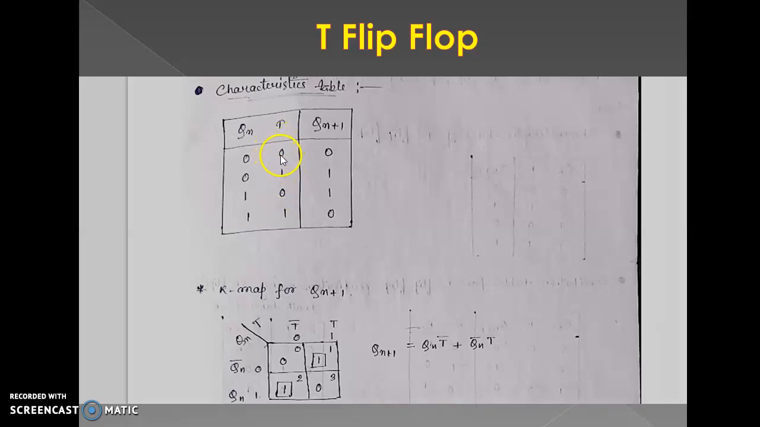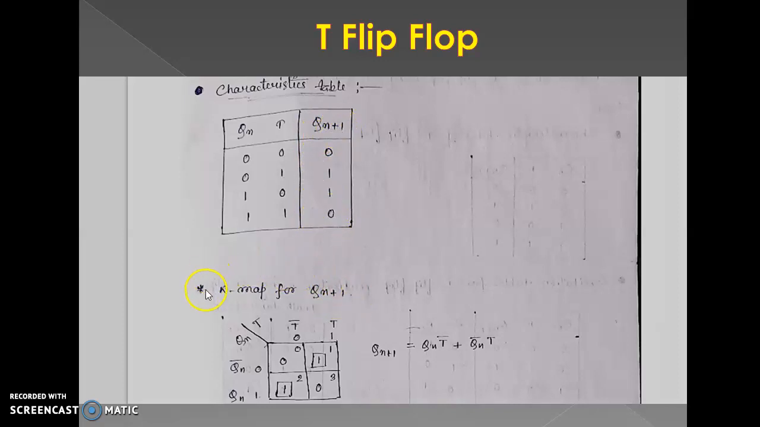When the T value is 0 and the previous value is also 0, this time Qn plus 1 equals 0. T value is 1, this time the previous value is the complement. That's why Qn plus 1 value is 1. T value is 0, this time the previous value is 1, it is also a complement. That's why Qn plus 1 value is 1. T value is 1, this time Qn value is also 1, it is the same. That's why Qn plus 1 value is also the same.